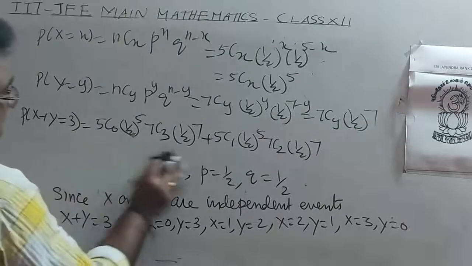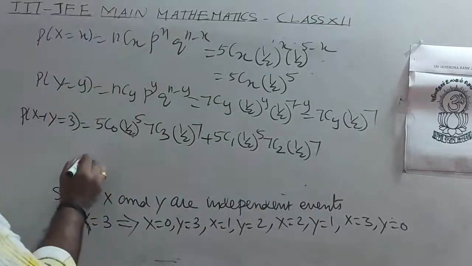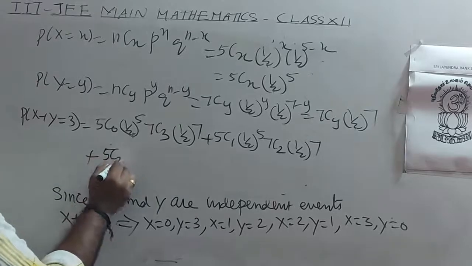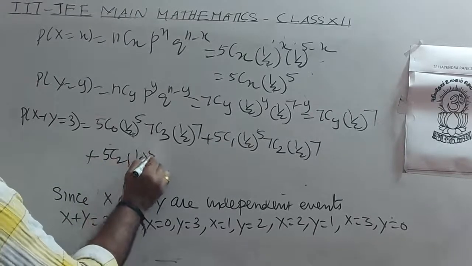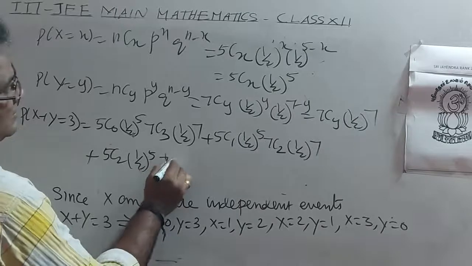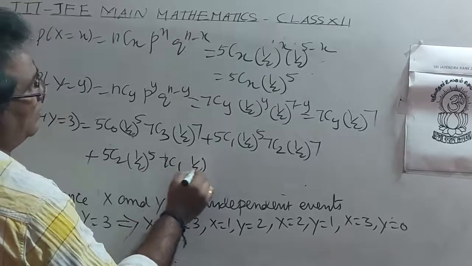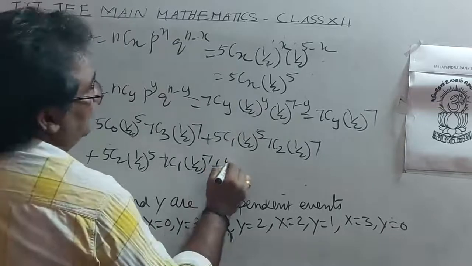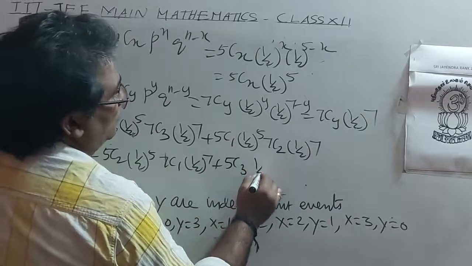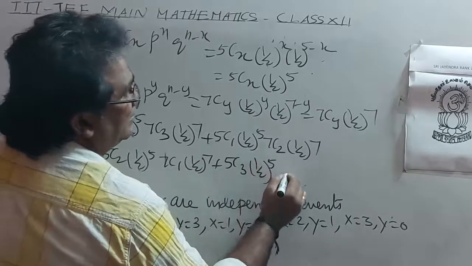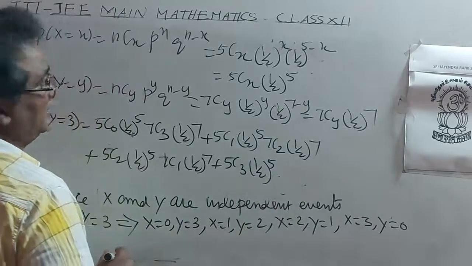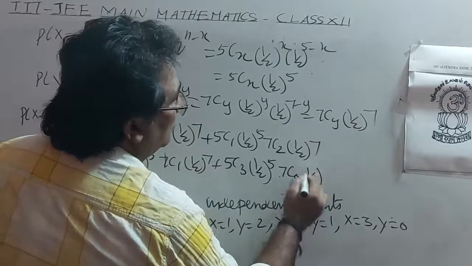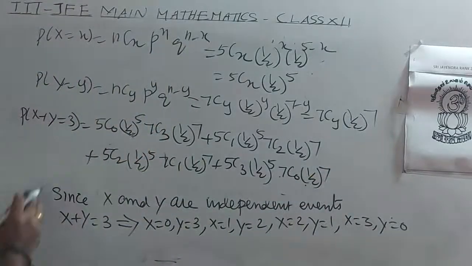Second case is over. Next, 5c2 1 by 2 whole power 5, 7c1 1 by 2 whole power 7. Last case, 5c3 1 by 2 whole power 5 into 7c0 1 by 2 whole power 7.